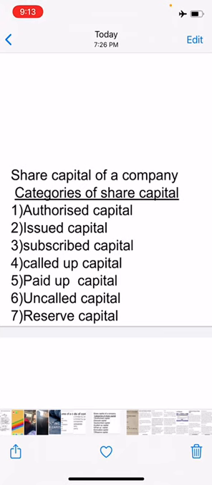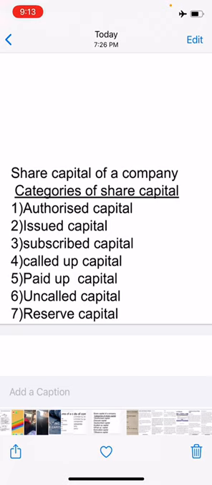Next is subscribed capital. What is subscribed capital? Subscribed capital is that part of issued capital which has been actually subscribed by the public. When the shares are offered for public subscription, and if they are fully subscribed by the public, the issued capital and subscribed capital would be the same.